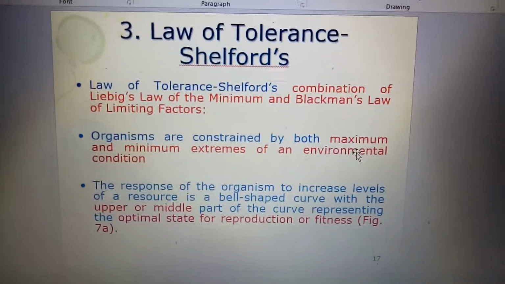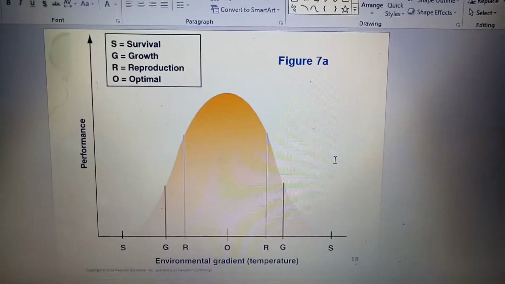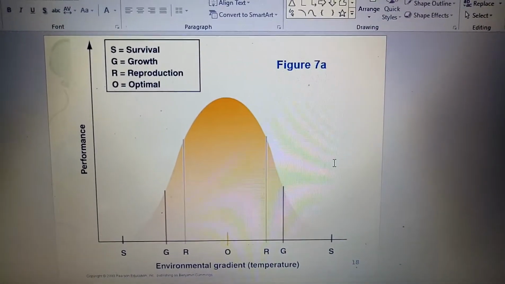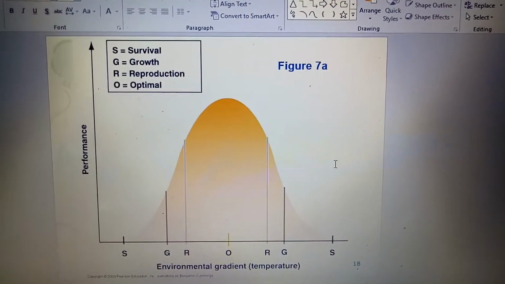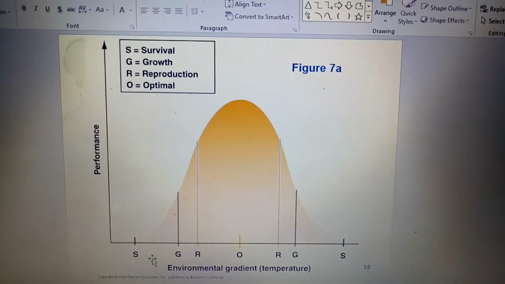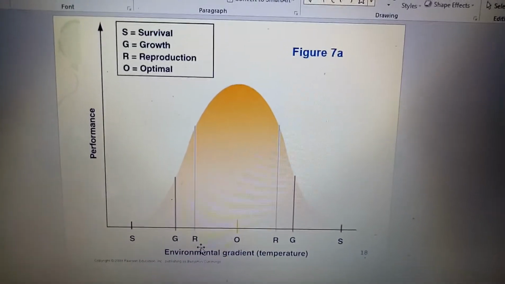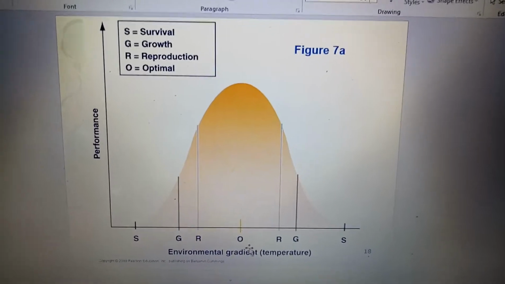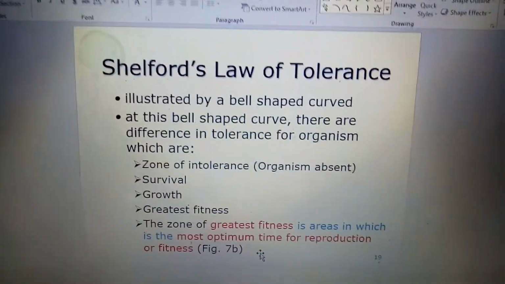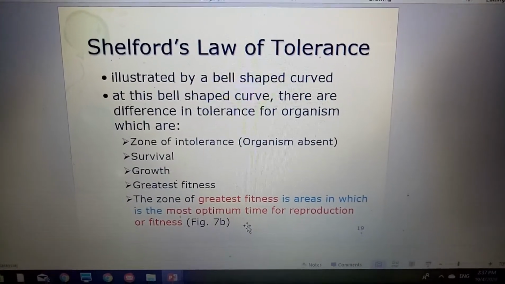We look at figure 7a. As you can see from here, this is figure 7a. S represents survival, here on the left. Meanwhile G is growth, R is reproduction, and O is optimal. This is quite detailed. Shelford's law of tolerance is illustrated by a bell-shaped curve.